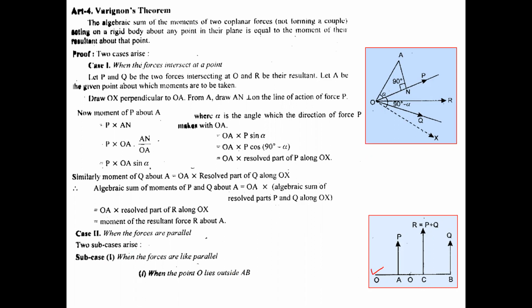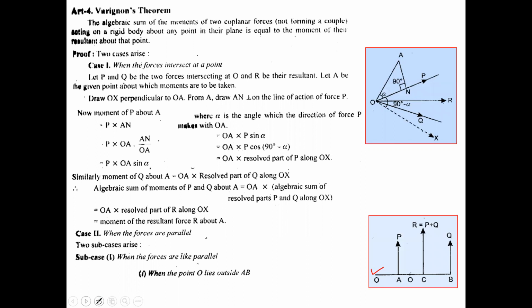For the one outside AB we will talk about it, because for moments we have to take clockwise and anti-clockwise directions, so you will see later on that when we take the point outside, then there is a difference between the sign when we take the point inside AB. So when the point O lies outside AB, then the algebraic sum of moments of P and Q about O.